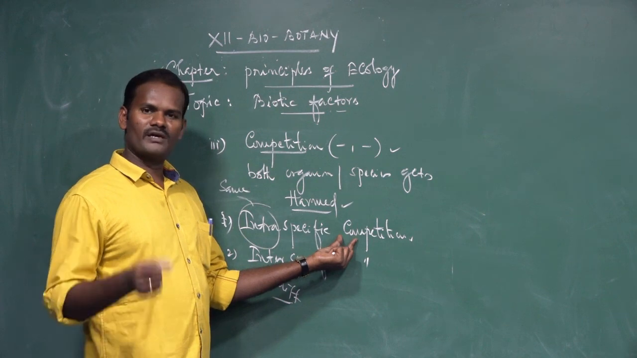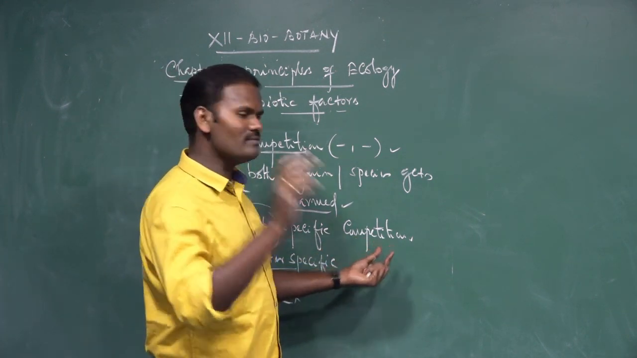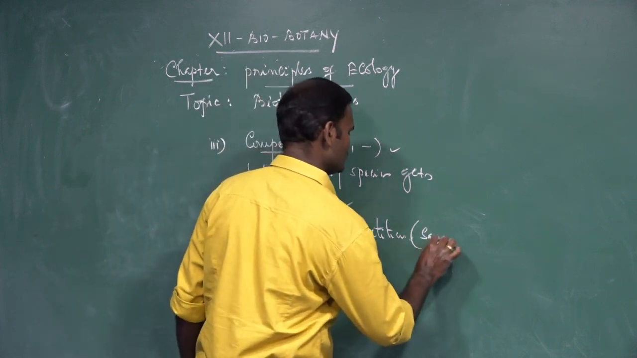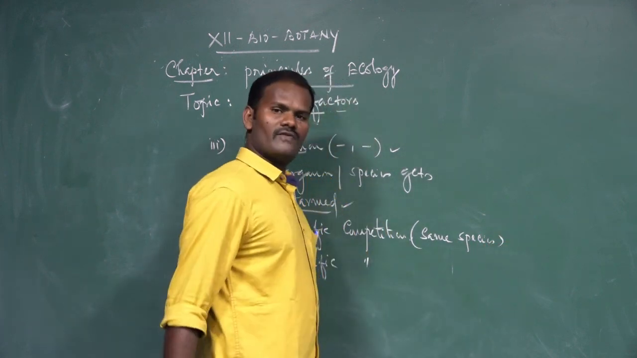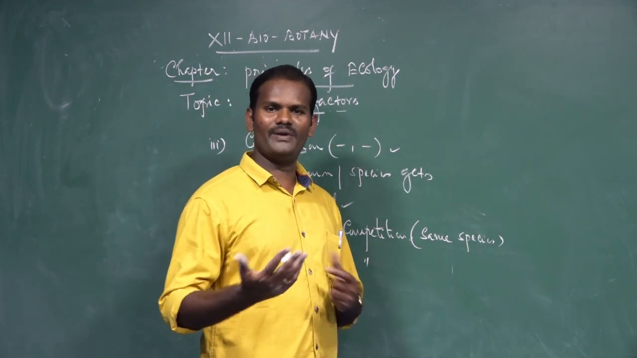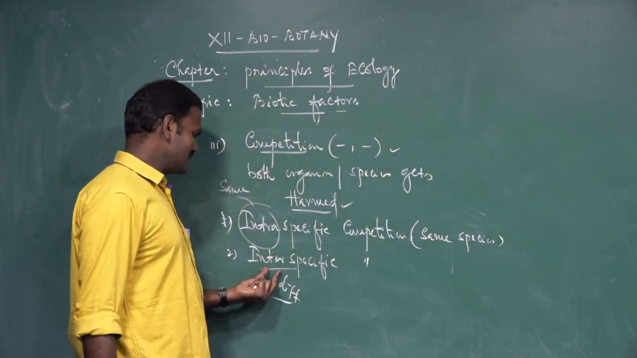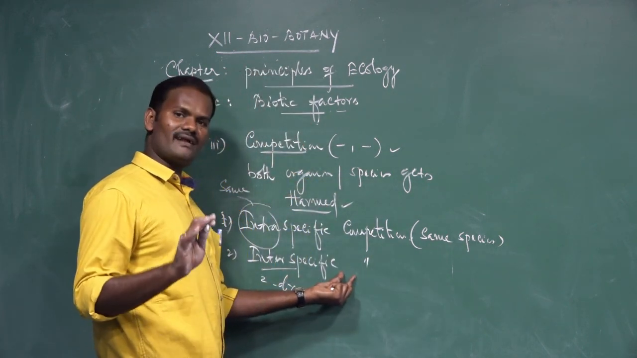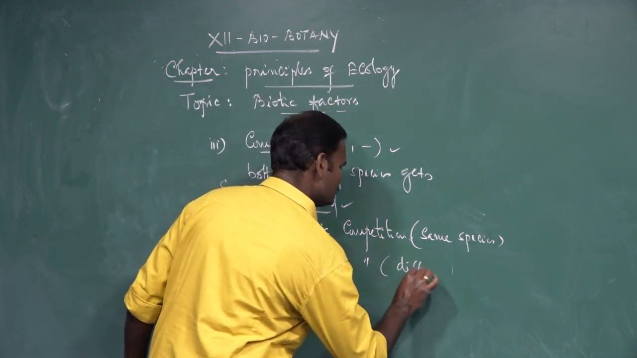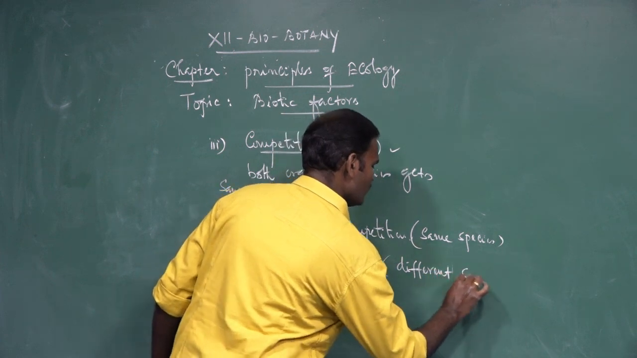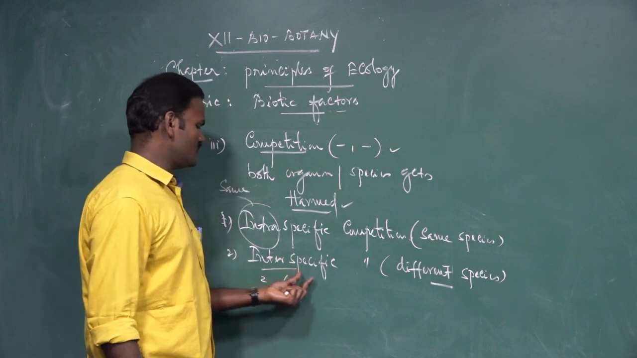Intraspecific competition is the interaction between individuals of the same species. For example, deer and deer, or human beings with human beings. These are same-species interactions. And interspecific competition is the interaction between individuals of different species.